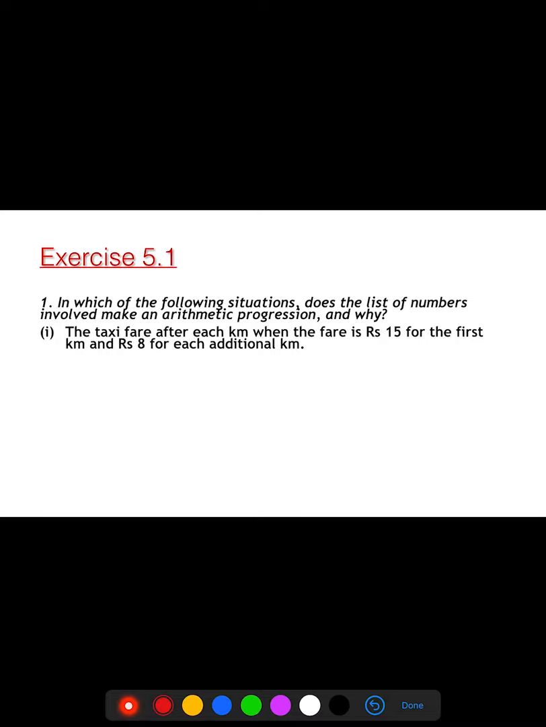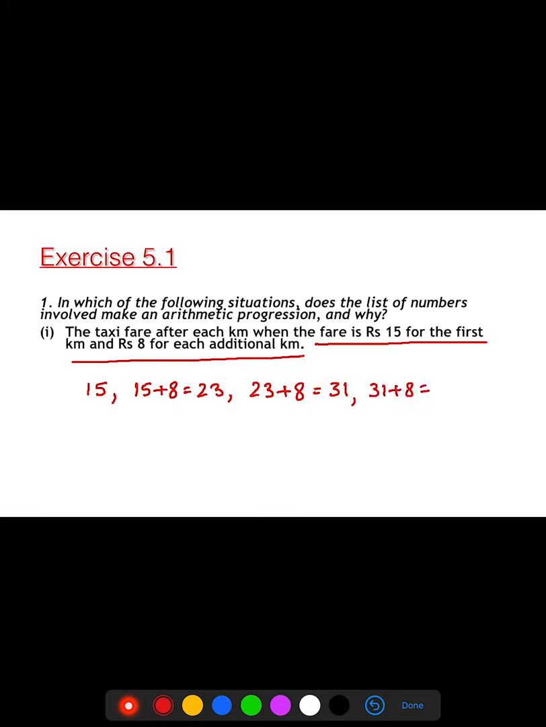So the first term of this AP will be how much? The taxi fare when the fare is rupees 15 for the first kilometer. So the first term will be 15, and rupees 8 for each additional kilometer. So it means the second term will be 15 plus 8, which is equal to 23. The next term will be 23 plus 8, which is equal to 31. The next term will be 31 plus 8, equal to 39. So the sequence formed is 15, 23, 31, 39 and so on.